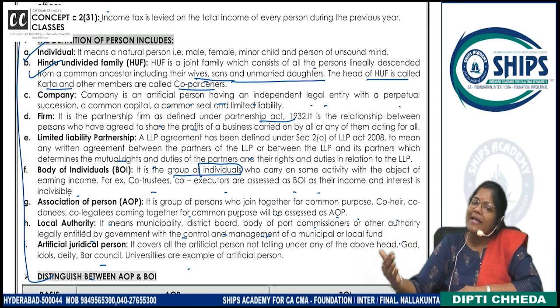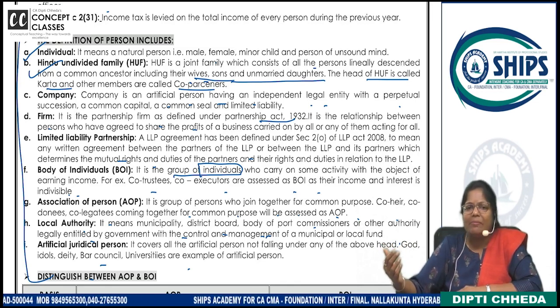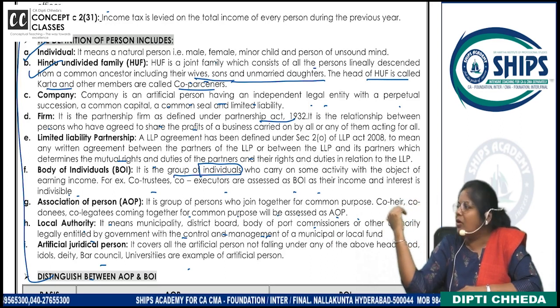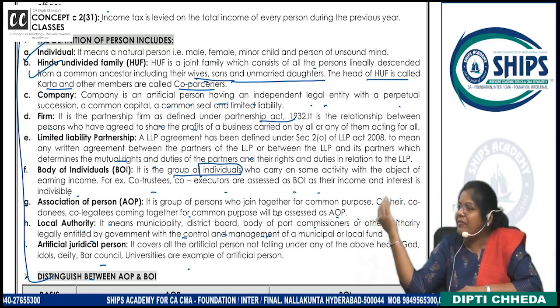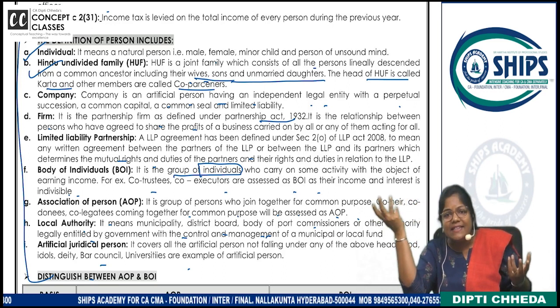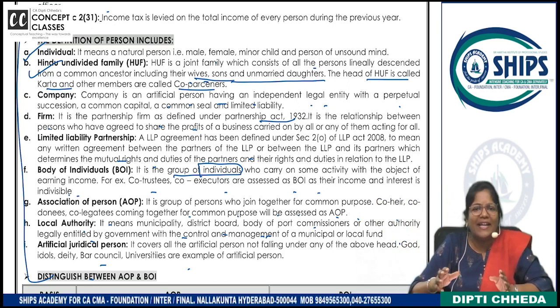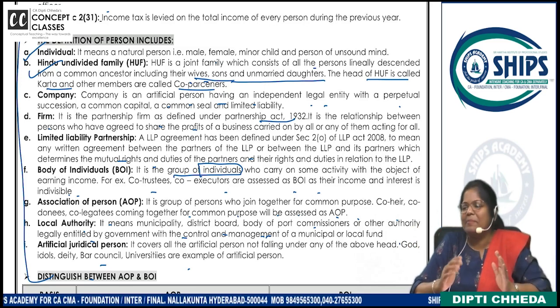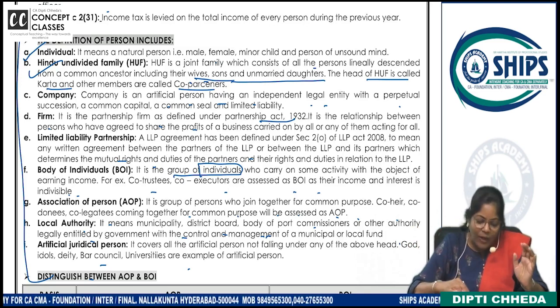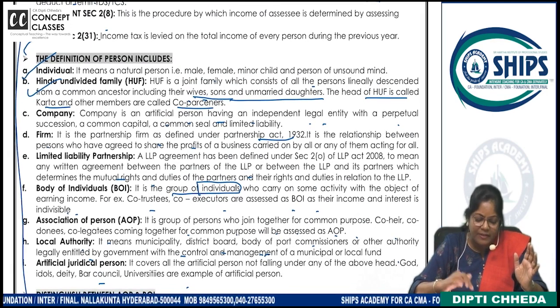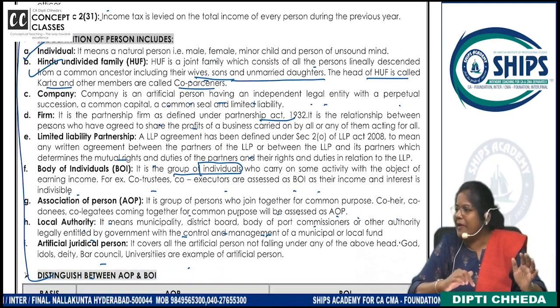Or sometimes, not necessarily a minor, a person of unsound mind. Sometimes people get a lot of money, property, everything by way of a will, but they are physically disabled. They are not able to sign their return and all. Then who is going to take care of all this? Representative. Clear?